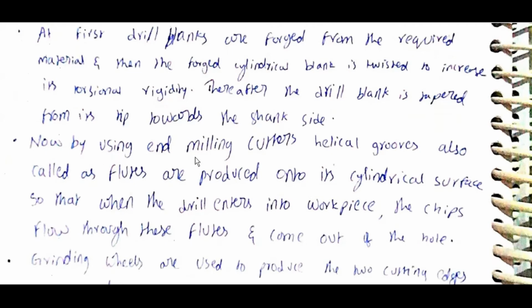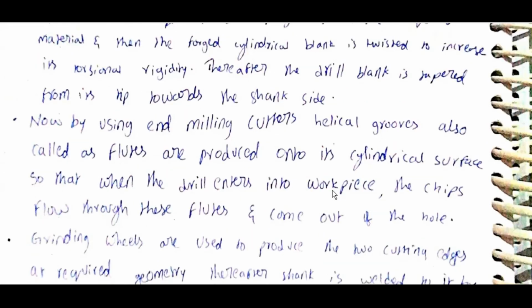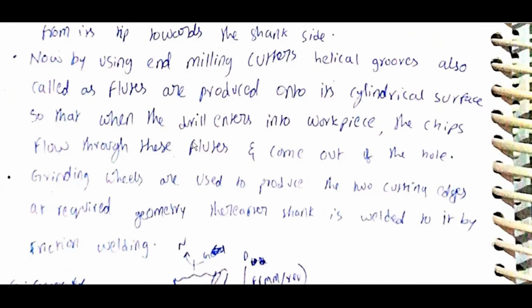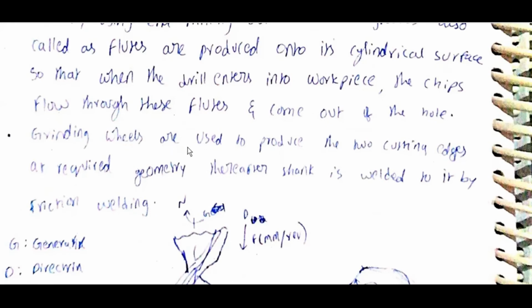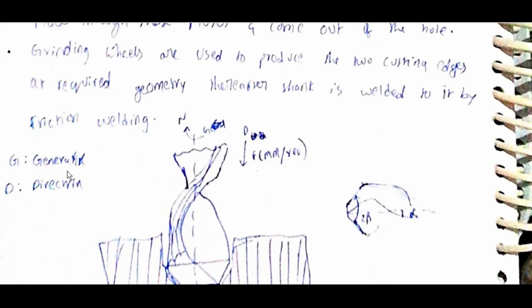Now, by using an end milling cutter, helical grooves, also called flutes, are produced on the cylindrical surface so that when the drill enters the workpiece, the chips flow through the flutes and come out of the hole. Grinding wheels are used to produce the two cutting edges at the required geometry. Thereafter, a shank is welded to it by friction welding.